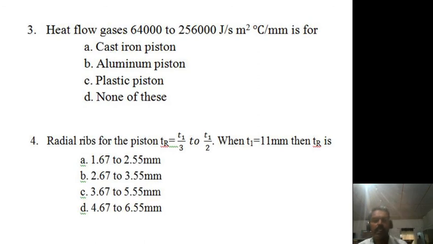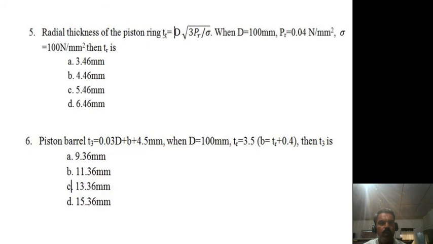Okay, so the fourth one is radial ribs for the piston. TR is equal to T1 by 3 to T1 by 2, when T1 is equal to 11 mm and TR is so and so. These are all the answers here, but I will not suggest the correct answer. Just read the question and judge the answer. So do it yourself.